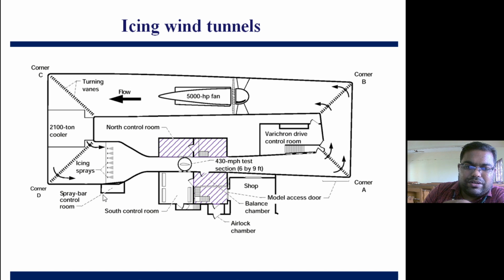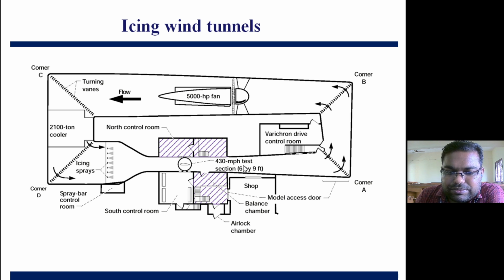This is the spray bar control room. From there we can control the flow of ice spray, right? Then it comes here. This is the control room, right? North control room and south control room. Both side control rooms are there, and here we'll mount the model, right? And this model is mounted at 430 miles per hour in a test section of 6 by 9 feet. So this is the total area of this test section.